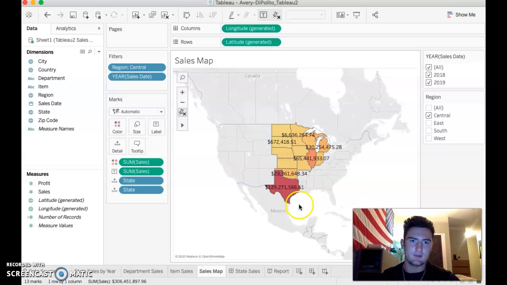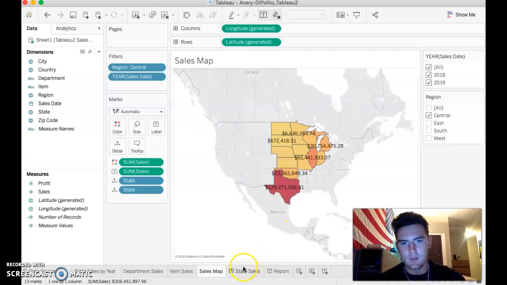So yeah, Texas gets the most. The lakes up here, looks like there's a couple states here that are selling well. Maybe it's because they're on the lake. Find out what items are selling well there. Maybe what items sell best in these smaller, less populated, not around water areas. And again, it's just a way the company could look at it and decide what sells best in areas.